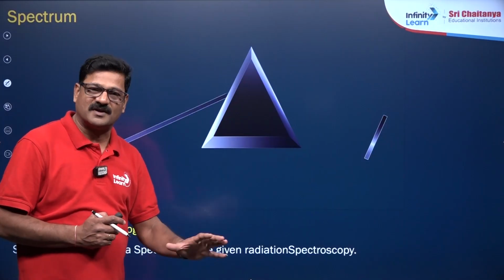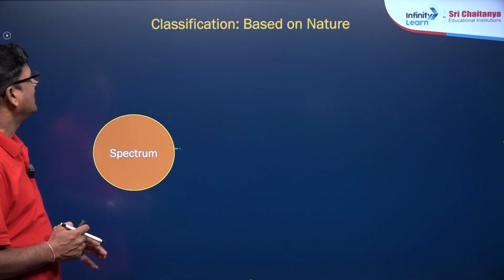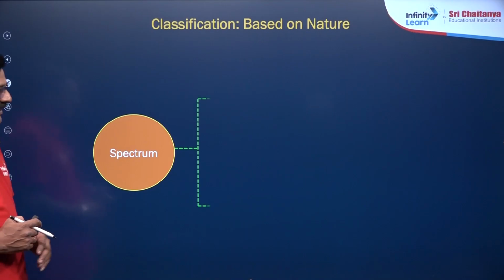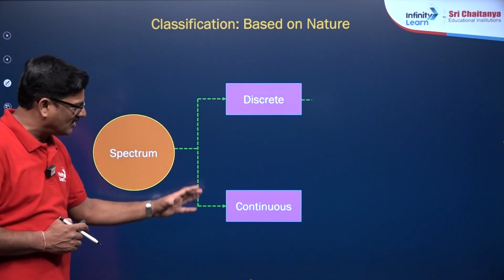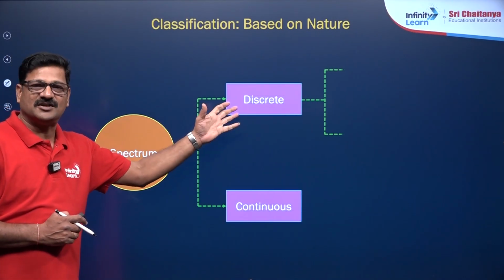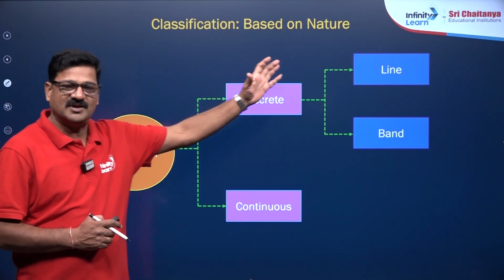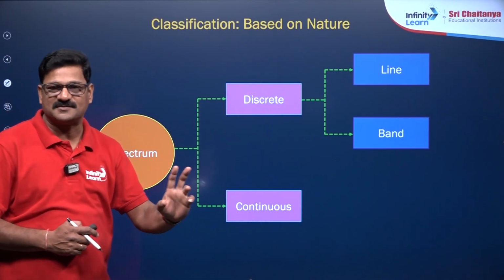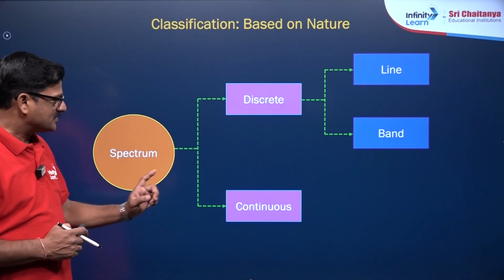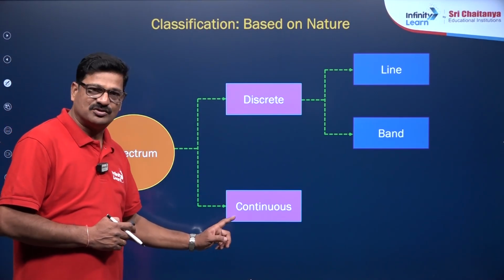Before going for the hydrogen spectrum, let us talk about the different types of spectrum. Classification of spectrum: spectrum is basically divided into discontinuous spectrum and continuous spectrum. Discontinuous spectrum is further of two types, line spectrum and band spectrum. So let us see what a continuous spectrum is.